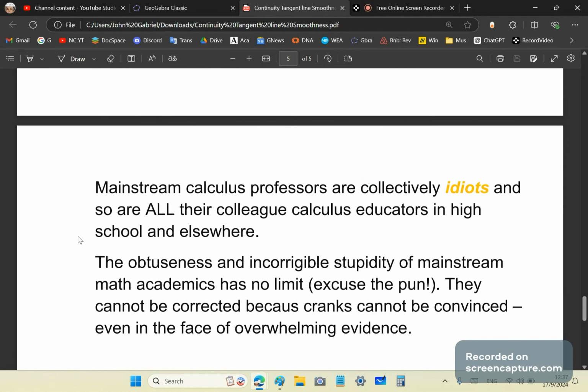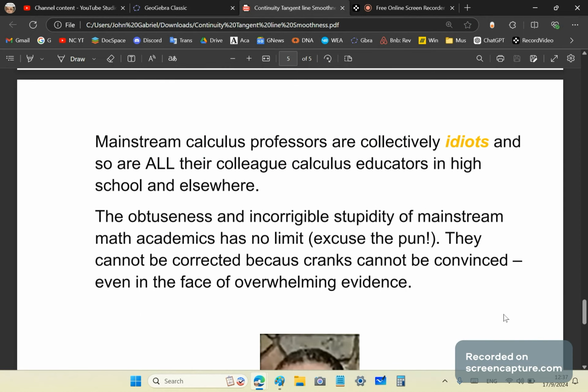So they are collectively idiots, and all their colleagues are also in the same category. Their obtuseness has no limit, okay? Their stupidity has no limit. And excuse the pun, because they love the word limit and limit theory. So they cannot be corrected because cranks cannot be convinced, even in the face of overwhelming evidence.